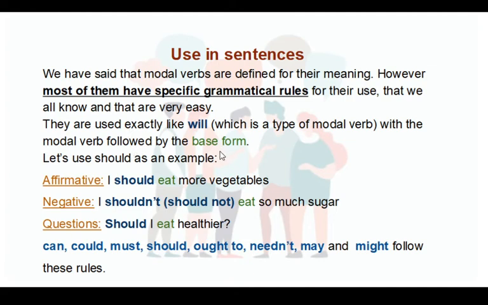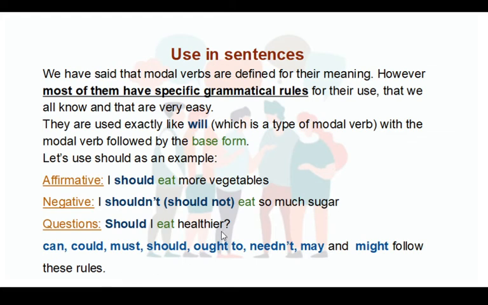For example, let's use should as an example. An affirmative sentence: I should eat more vegetables. Negative: we just add not. I should not or I shouldn't eat so much sugar. Questions: we start with the modal verb. Should I eat healthier? And now, from the verbs that we are studying in this unit, these are the ones that we are going to use with these rules: can, could, must, should, ought to, needn't, may, and might.